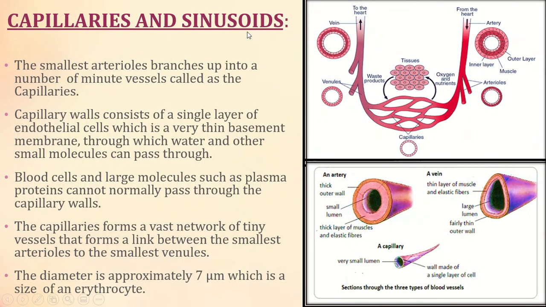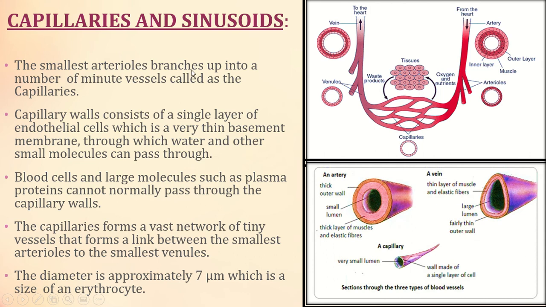So capillaries and sinusoids. What are capillaries? Here you can see arteries, arterioles, capillaries, venules and veins. The arteries branch and form arterioles. From there they branch into small ones called capillaries. From there they join and become venules, and then veins.